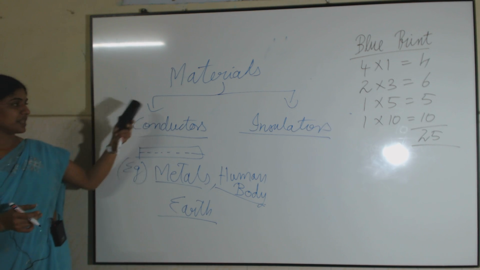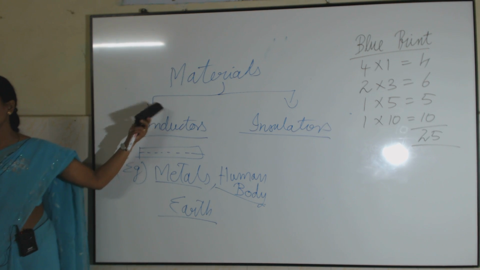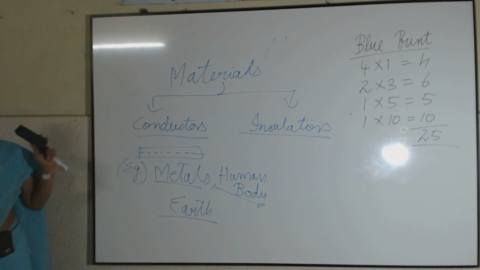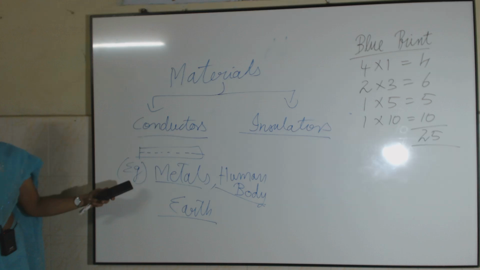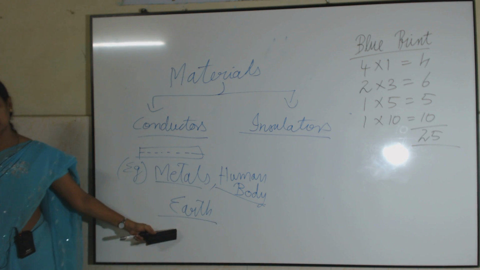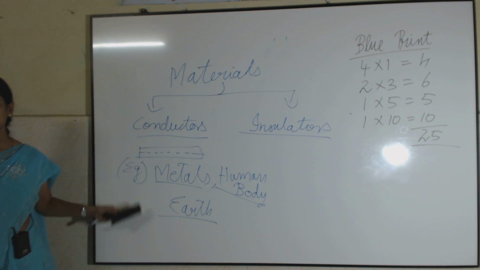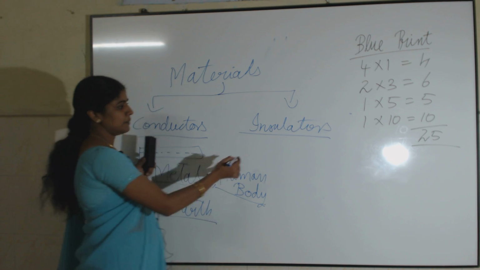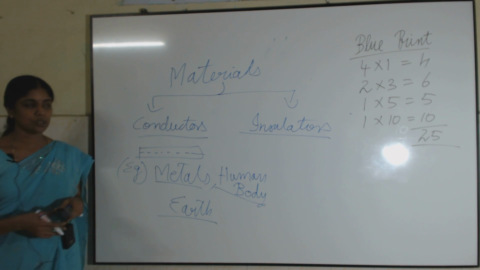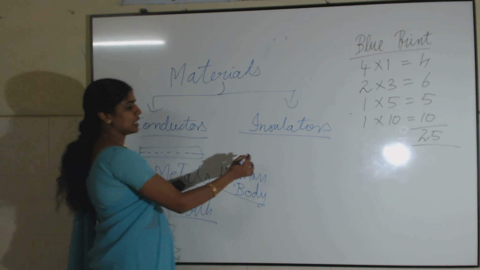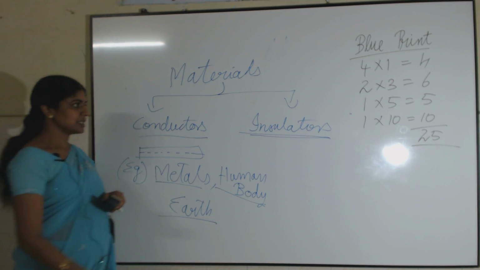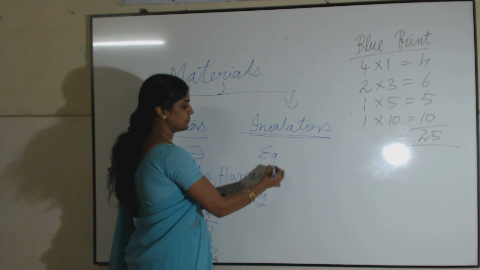These are very good examples for conducting materials. So how can I classify materials based on this electrostatic property? One is a conductor. What is a conductor? A conductor is a material which allows charges to pass through it. Examples of conductors are all metals, our human body and earth. What is an insulator? An insulator is a material which does not allow charges to flow through it. We call these materials insulators or non-conductors. Can you say some examples for insulators?